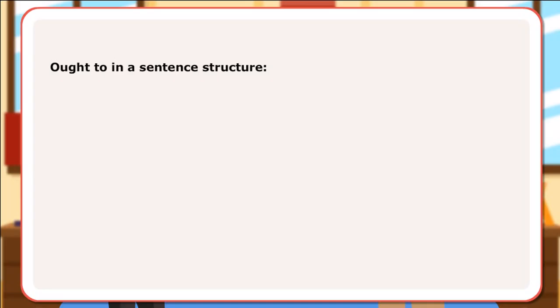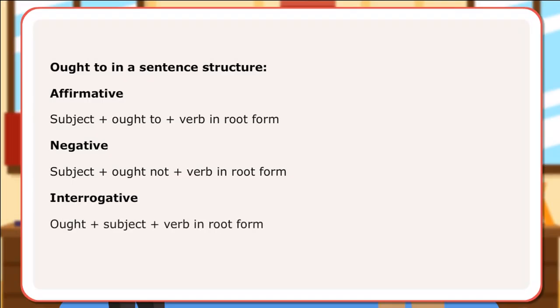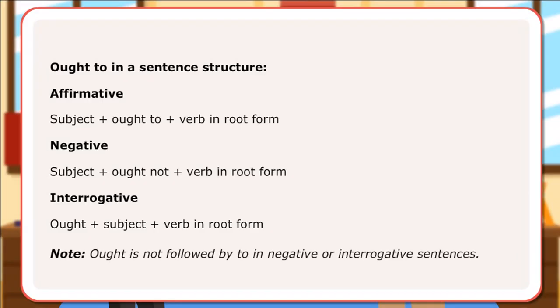Ought to in a sentence structure. Affirmative: subject plus ought to plus verb in root form. Negative: subject plus ought not plus verb in root form. Interrogative: ought plus subject plus verb in root form. Note, ought is not followed by to in negative or interrogative sentences. Let us look at a few sentences using ought to and should.